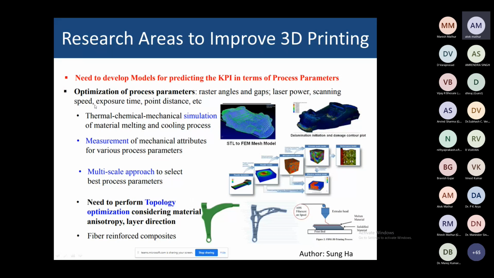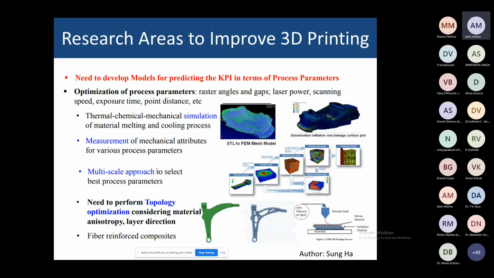The optimization of process parameters includes raster angles and gaps, laser power, scanning speed, exposure time, and point distance. This also affects the thermal, chemical, and mechanical simulation of materials, and the melting and cooling process. The photopolymer material will also be affected. Then comes the measurement of mechanical attributes for the various process parameters. With this multi-scale approach to select the best process parameters, we need to optimize them, right?